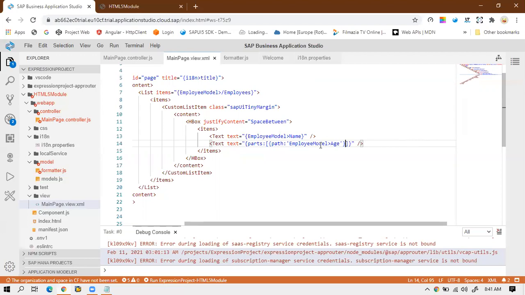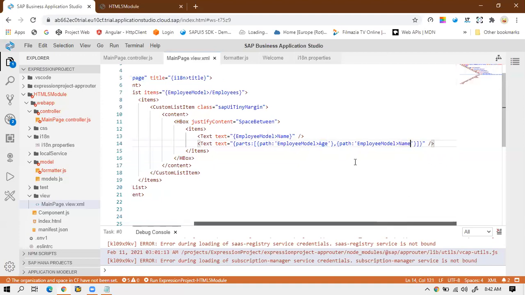Okay, so this is the first property we have passed. Same like that, I'll copy this. I'll only give the comma, and I will pass one more property, because I want to pass the two fields, right? So that I can display the message with the help of this age and the name. So first is the age, and second I will pass the name.